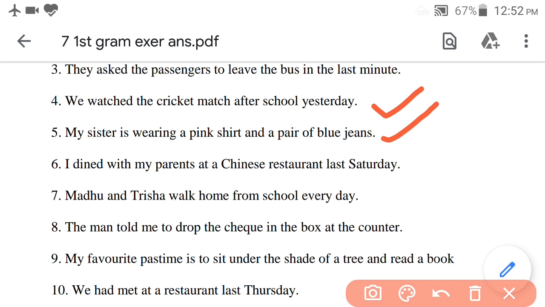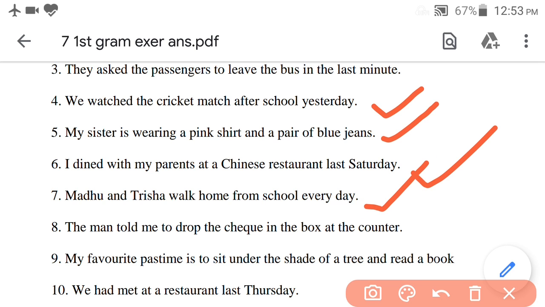Okay. Now, next, question number 6. I dined my present Saturday last at a Chinese restaurant with. So, the answer will be I dined with my present at a Chinese restaurant last Saturday. Question number 7. From Madhu and Trisha every day walk home school. So here is the answer. Madhu and Trisha walk home from school every day.